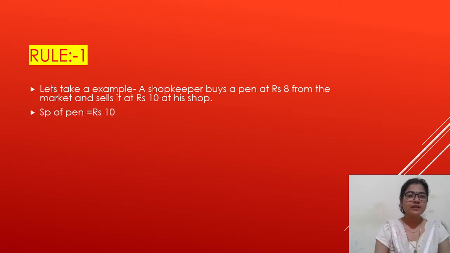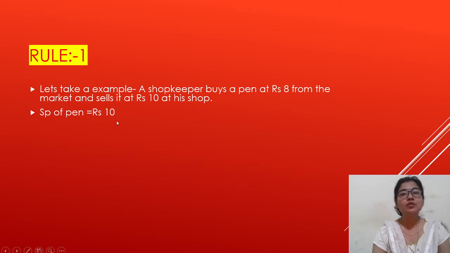So students, see here what is the SP of the pen. Here it is written sells it at rupees 10. Sells it at rupees 10 means SP of pen is rupees 10. And CP of pen, you can see here shopkeeper buys the pen at rupees 8.